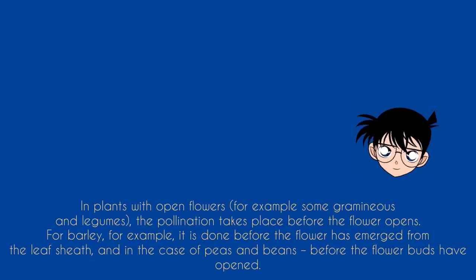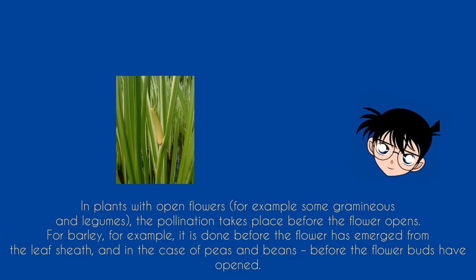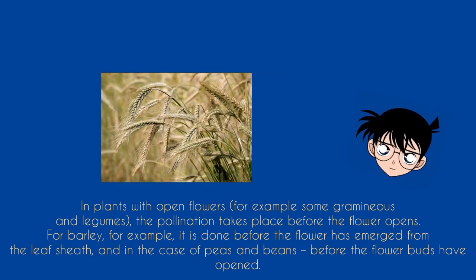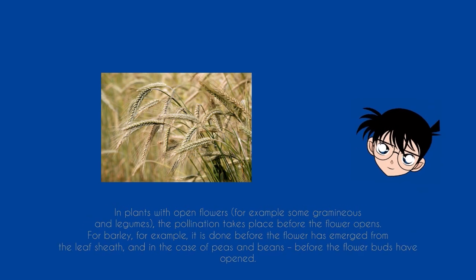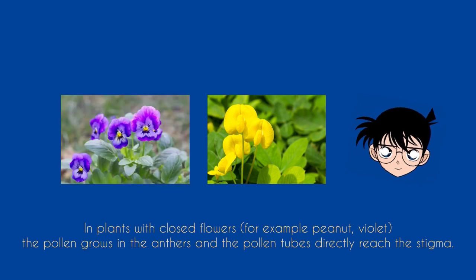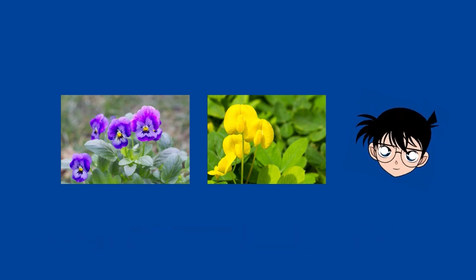The self-pollination proceeds as follows. In plants with open flowers, for example some gramineous plants and legumes, the pollination takes place before the flower opens. For barley, for example, it is done before the flower has emerged from the leaf sheath, and in the case of peas and beans, before the flower buds have opened. In plants with closed flowers, for example peanut and violet, the pollen grows in the anthers and the pollen tubes directly reach the stigma.